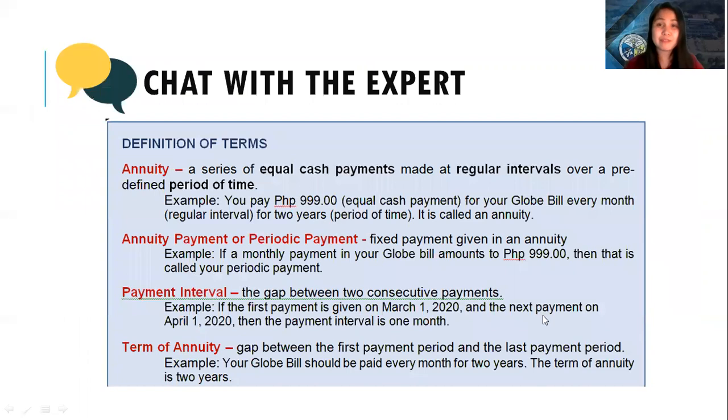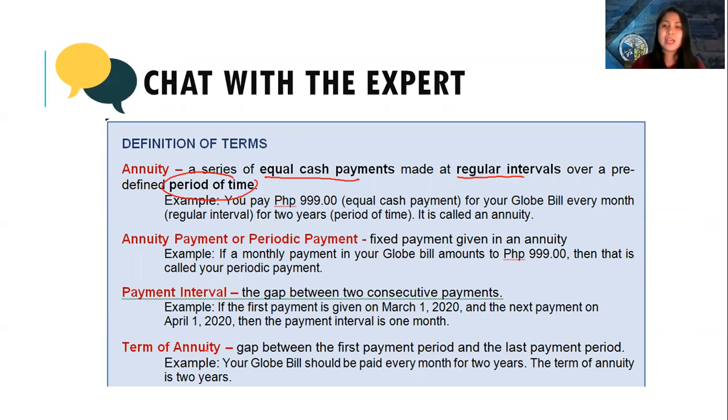Let us start by defining some terms in annuity. Now, what is annuity? An annuity is a series of equal cash payments. Take note of our keywords for annuity. There is an equal cash payment, and there is a regular interval. It means there is a periodic payment over a predefined period of time.